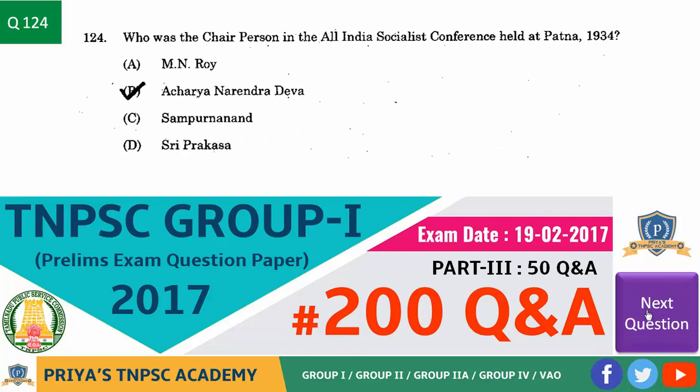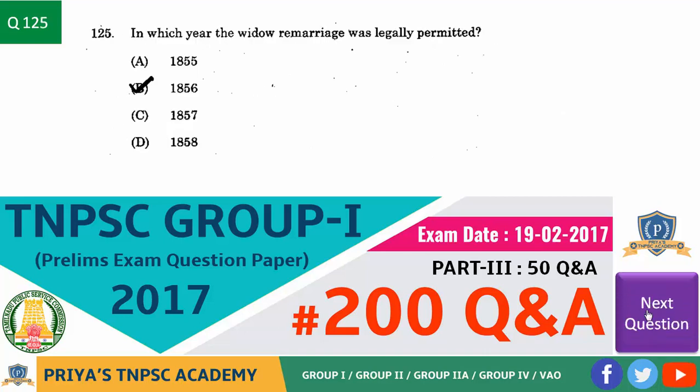Next question. Who was the chairperson in the All India Socialist Conference held at Patna in 1934? Answer is option B, Acharya Narendra Deva. Question. In which year was widow remarriage legally permitted? Answer is option B, 1856.